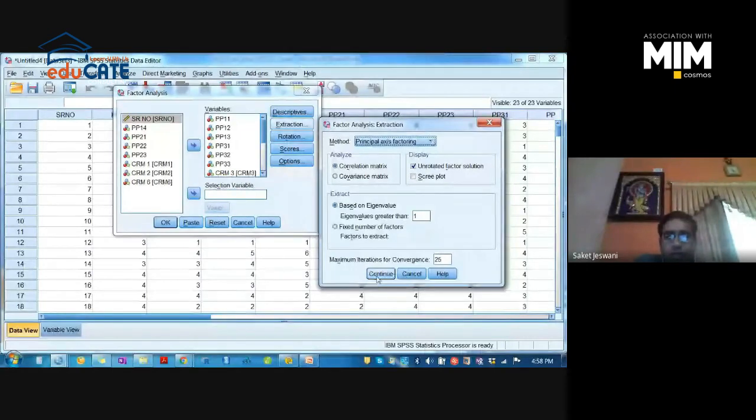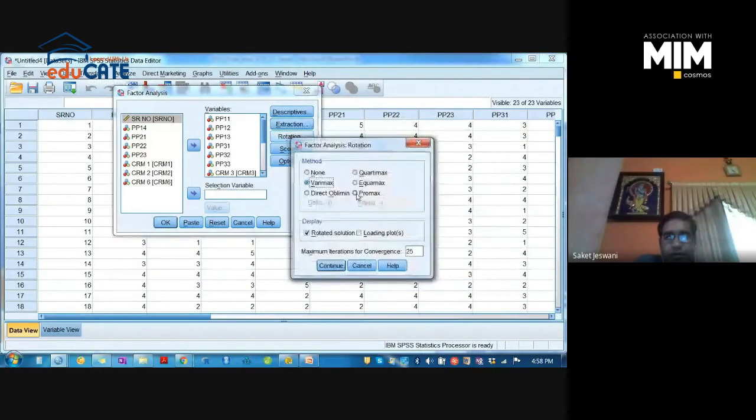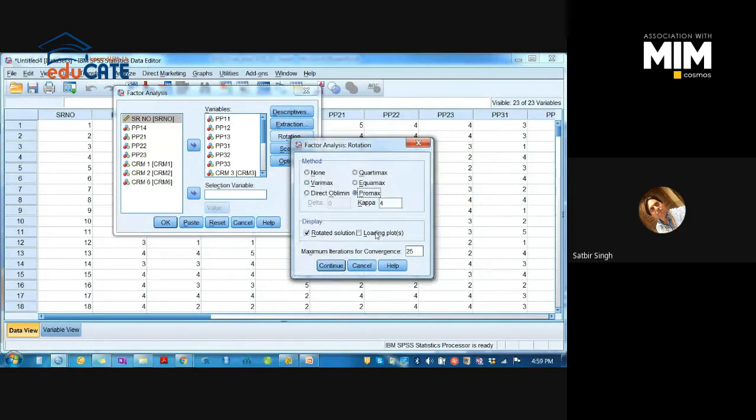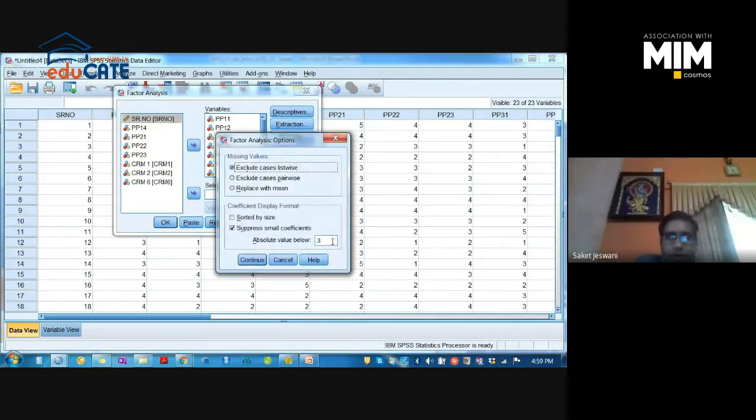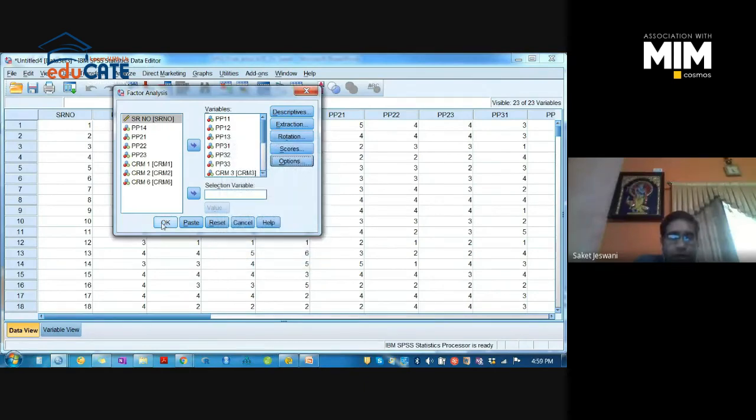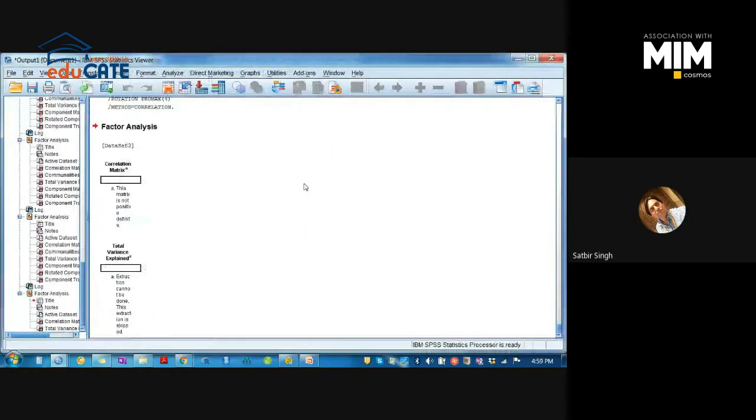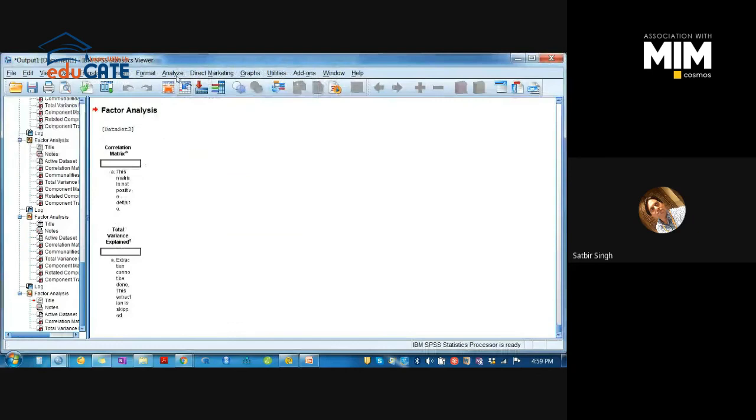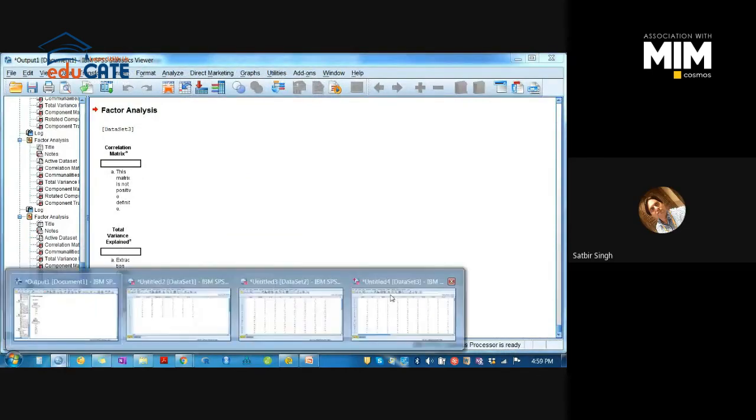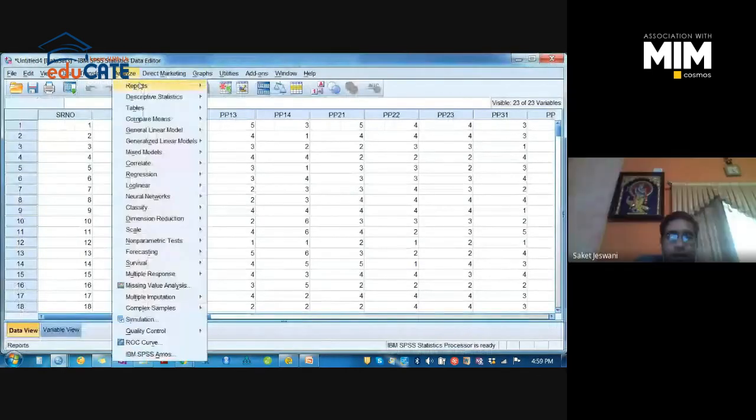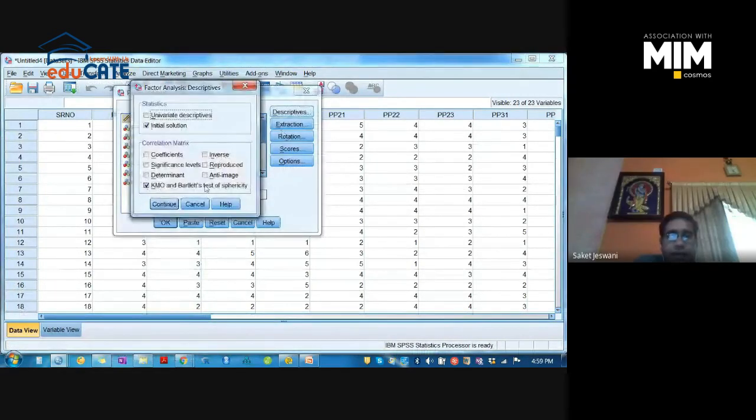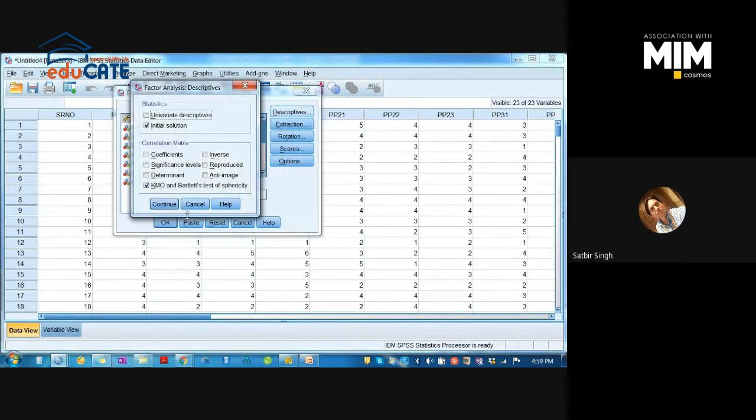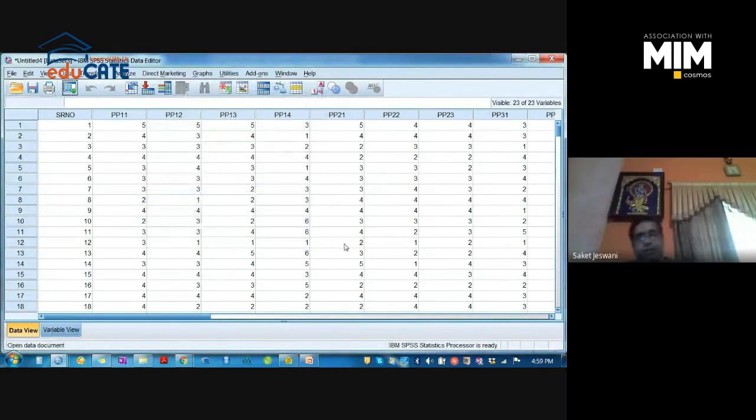Go to rotation, click on Promax. Let's see, and in options suppress 0.3. Yeah, go. Okay. But in case of descriptors, did you select anything, sir? Sorry? In case of descriptors, in descriptives we will check for KMO and Bartlett's test. Okay, sir. Okay. I will show you another factor analysis.